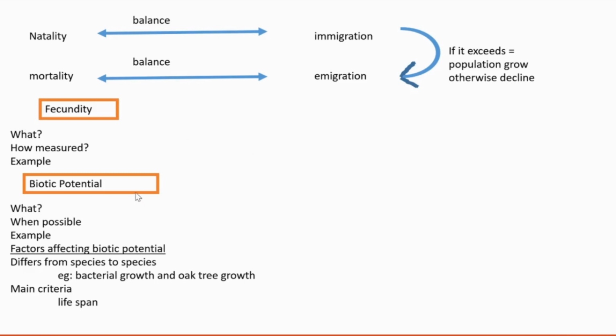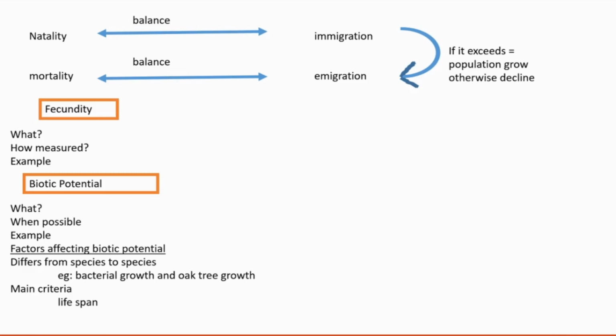Then biotic potential. What is biotic potential? Biotic potential is also related to fecundity. It is the innate capacity of a population for growth.